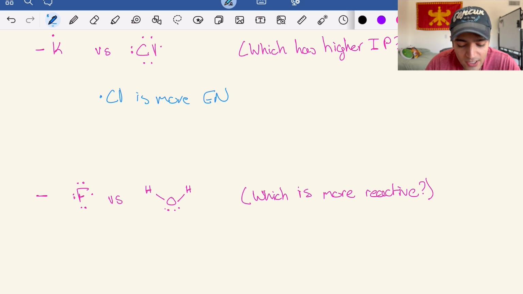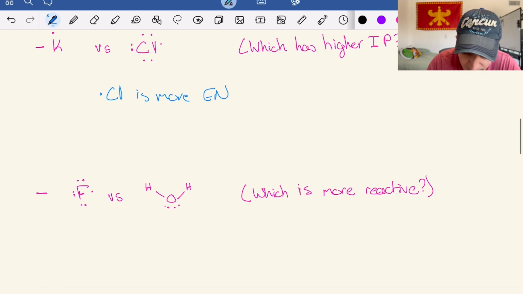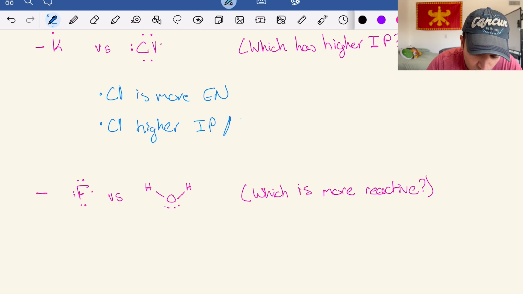And because it's more electronegative, it's going to have more of a desire to tightly hold on to those electrons compared to potassium, which is essentially all the way on the other side of the spectrum. And because of that, the chlorine is going to have the higher ionization potential or ionization energy, whichever one you prefer to use.